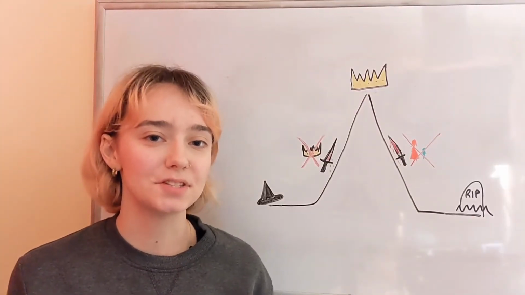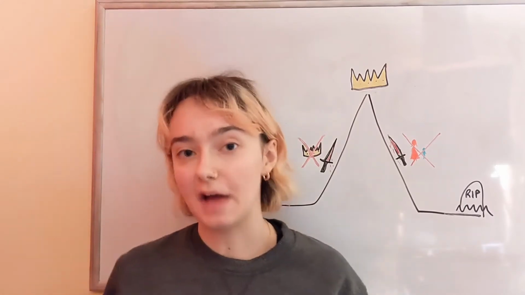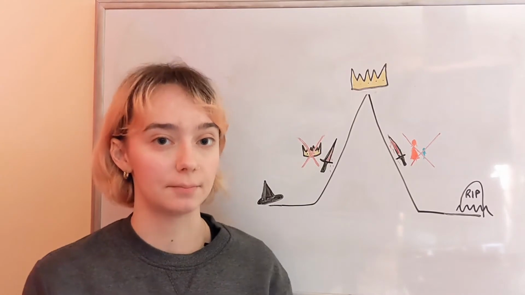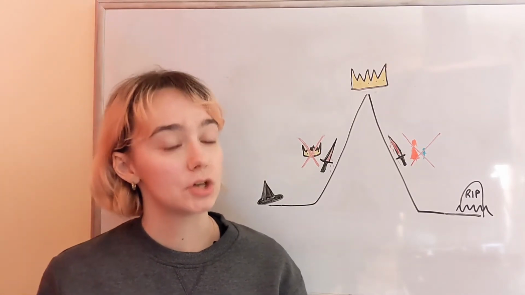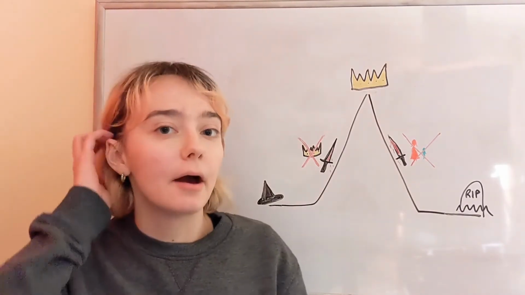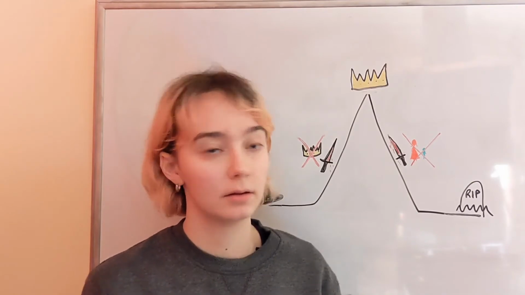Hi, this video is going to be on the 5-act structure. Now, Macbeth is split into 5 acts, and each act can be seen as a key point in the play's transition. Macbeth is also a tragedy, so if we follow the 5-act structure, we can see how our protagonist Macbeth ends up at his tragic ending.